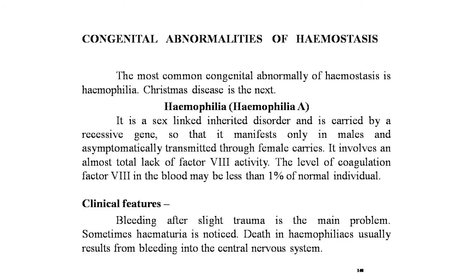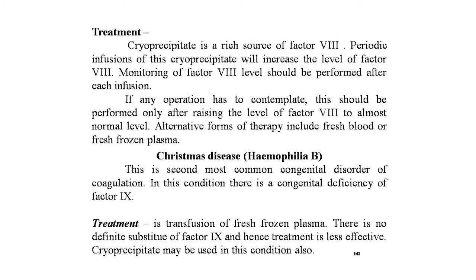Clinical features: bleeding after slight trauma is the main problem. Sometimes hematuria is noticed. Death in hemophilia usually results from bleeding into the central nervous system. Now, the treatment of hemophilia A: cryoprecipitate is a rich source of factor 8. Periodic infusions of this cryoprecipitate will increase the level of factor 8. Monitoring of the factor 8 level should be performed after each infusion. If any operation has to be contemplated, this should be performed only after raising the level of factor 8 to almost normal level. Alternative forms of therapy include fresh blood or fresh frozen plasma.